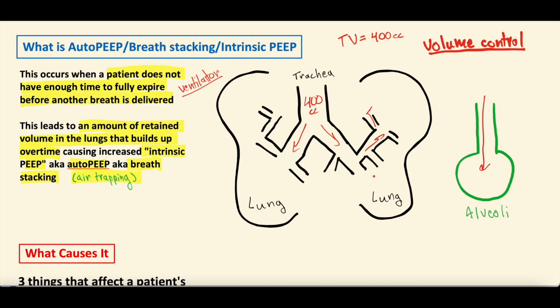And what happens then is the lungs inflate, right? So these lungs are going to inflate outwards as the ventilator pushes in those 400 cc's of air. When it's done pushing that in, the patient then breathes out. They expire.